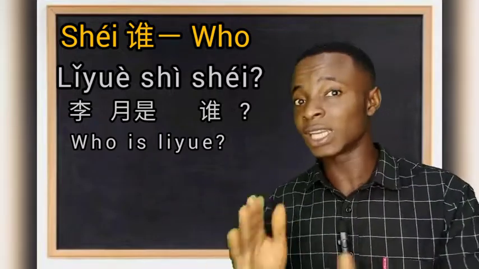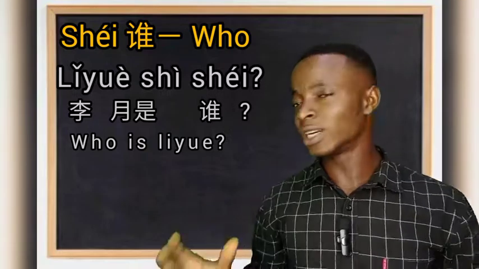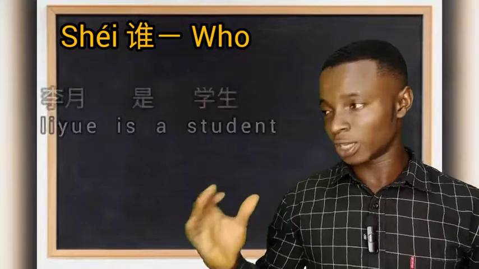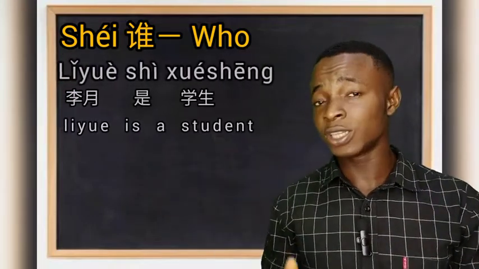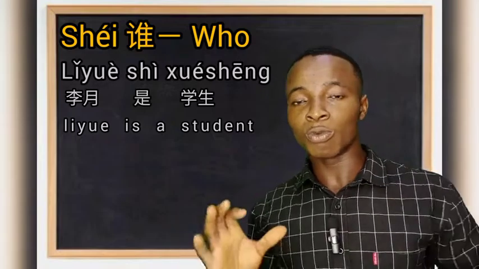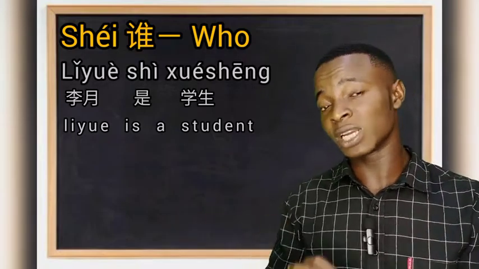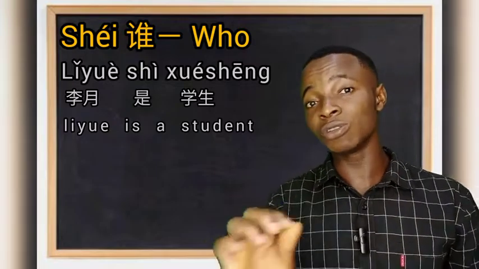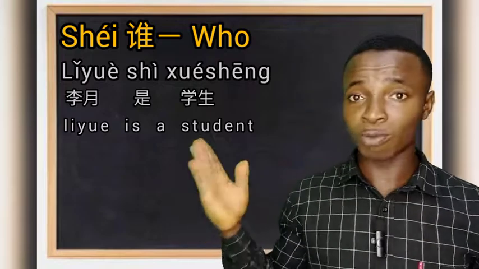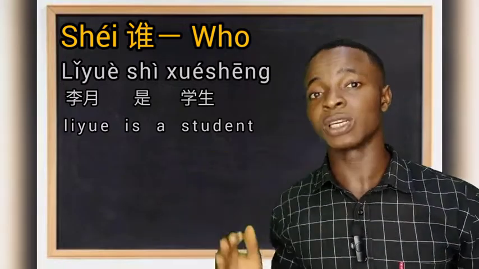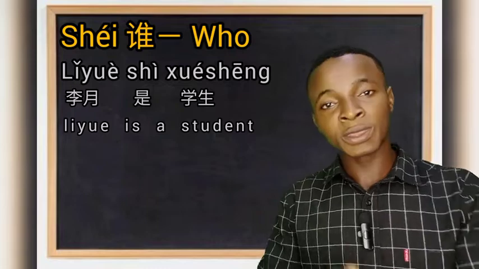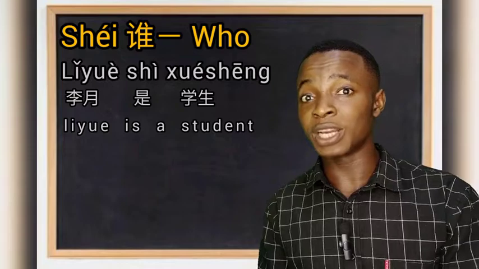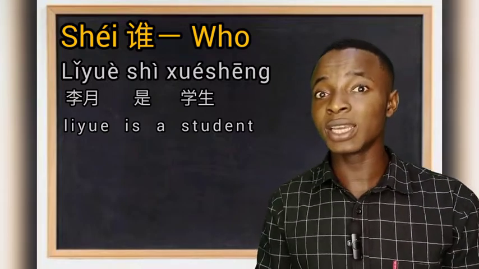李月是谁 and 谁是李月? So in response, let's take for example that 李月 is a student. So we can simply respond with 李月是学生. When we have questions with a part of WH questions, all we need to do is to repeat the information and change only the question word. Now, our question was 谁是李月? So, we remove the question word, which is 谁, and then respond with 李月是学生, meaning 李月 is a student.